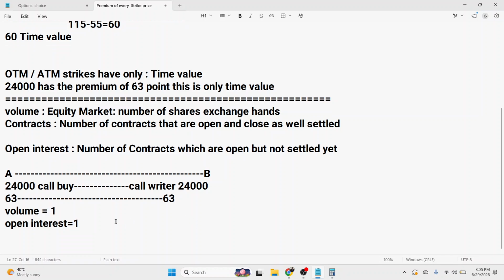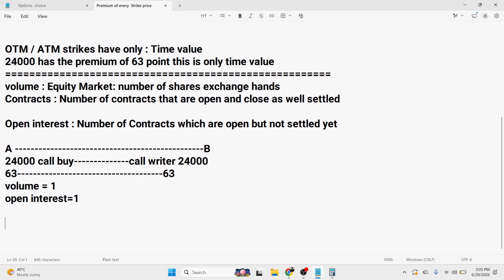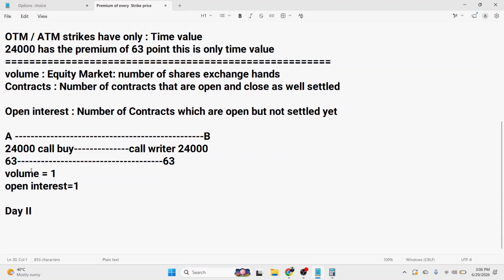Okay. And for example, after 1 day, on day second, there is another person. For example, A wanted to sell, but B does not want to buy. So there is another person, person C. C comes in the market, and he buys the same strike price.